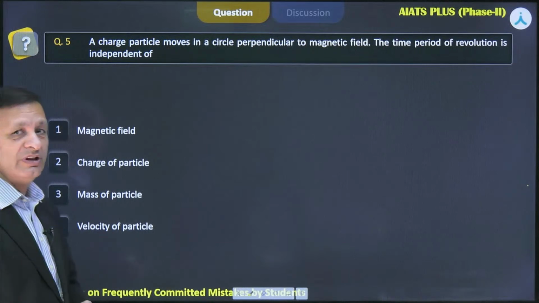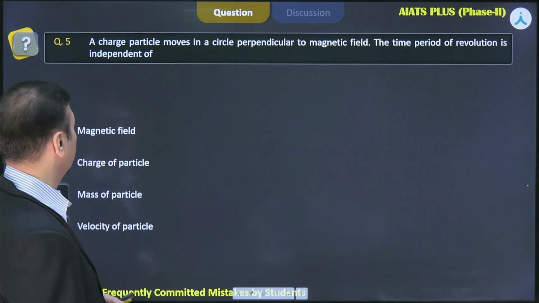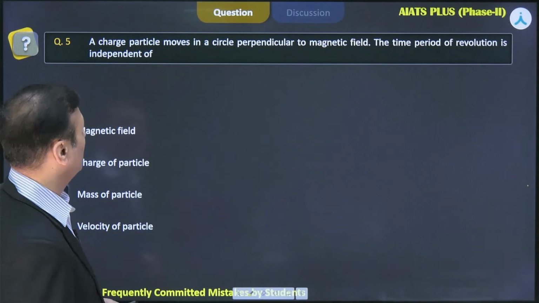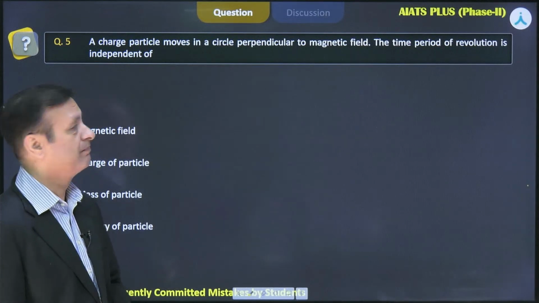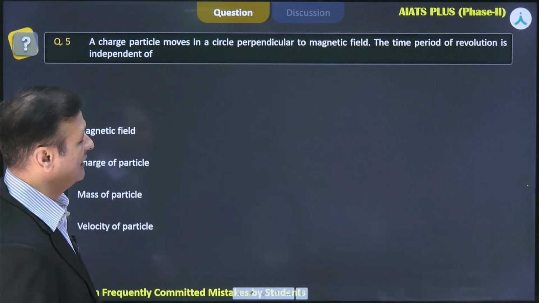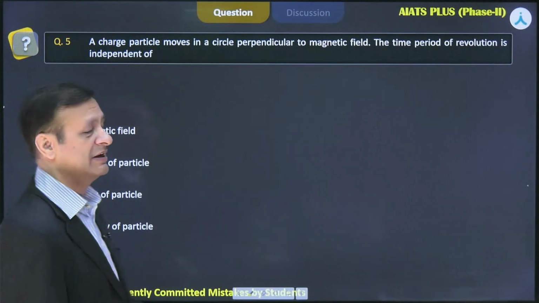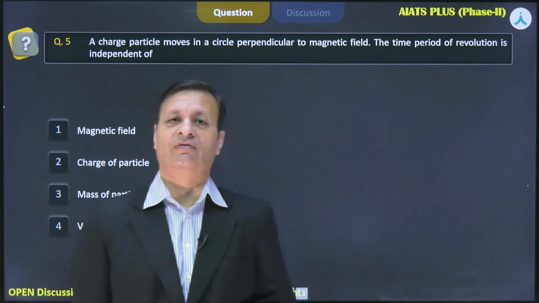So let's start with the first question of this session. A charged particle moves in a circle perpendicular to magnetic field. The time period of revolution is independent of.